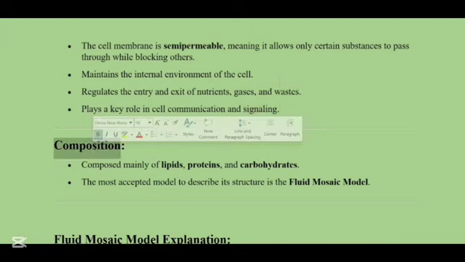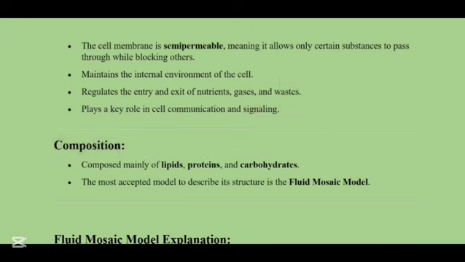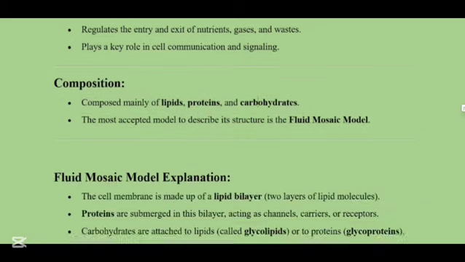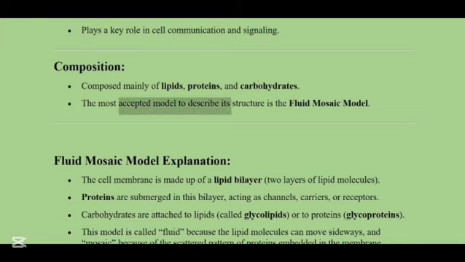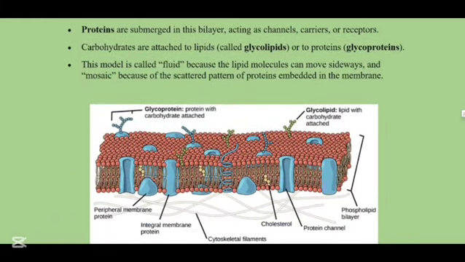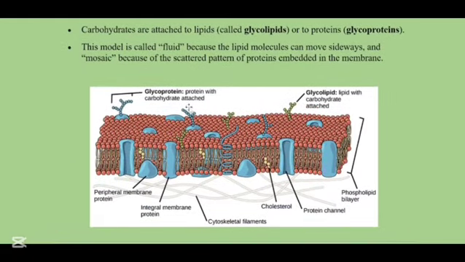What is the composition of the cell membrane? The cell membrane is composed mainly of lipids, which are fatty substances, proteins, which are known as enzymes, and carbohydrates, which includes glucose. The most accepted model to describe the structure of the cell membrane is the fluid mosaic model. As you can see in this image, this is the fluid mosaic model, and we have some terms like glycoproteins and glycolipids. What do these terms mean?